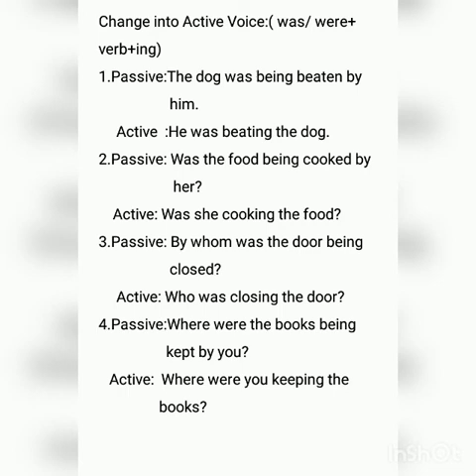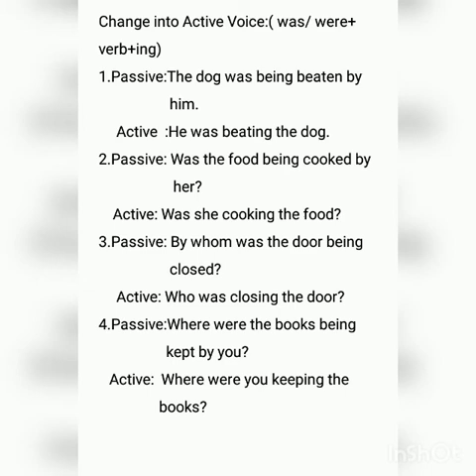Number 2. Was the food being cooked by her? This is question form. Remember that the question form will remain a question in the active voice again. The object her will change into the subjective form she. She is a singular person. We have to use it with was. Since it is question form, let us begin with was she. The ing form of cook is cooking, the food. Question mark. This is the answer.